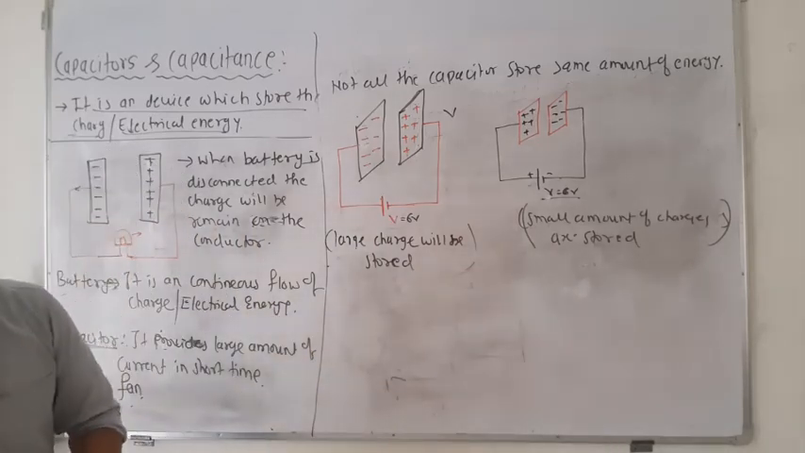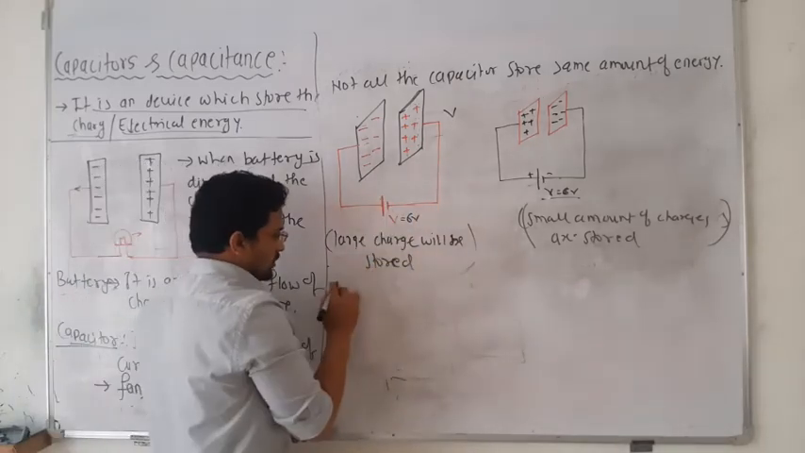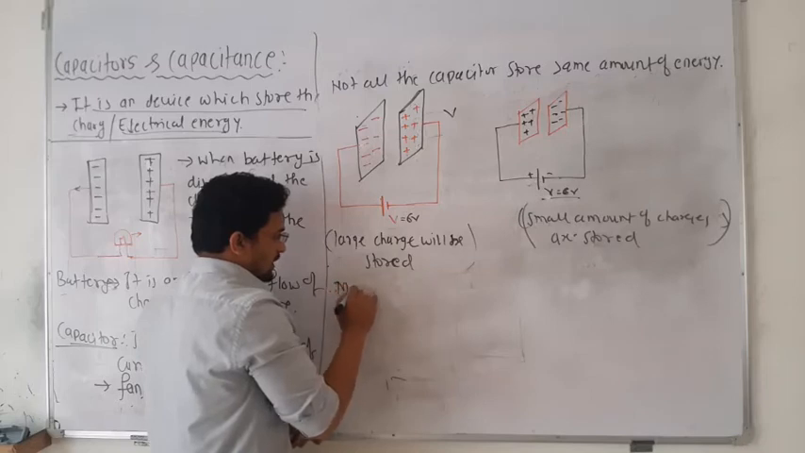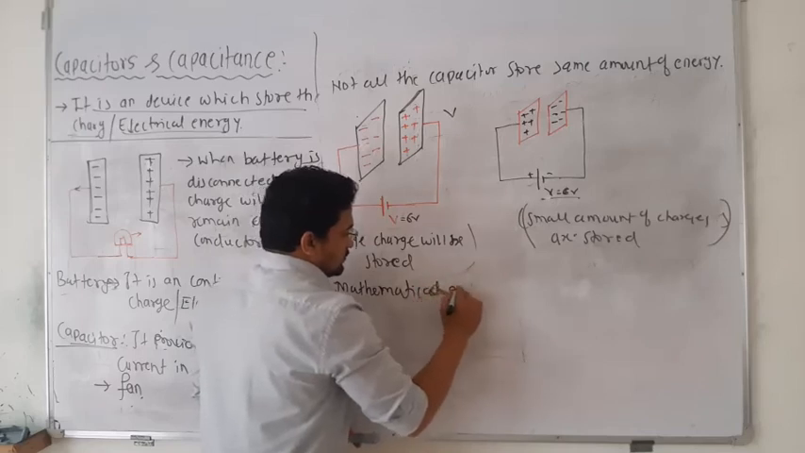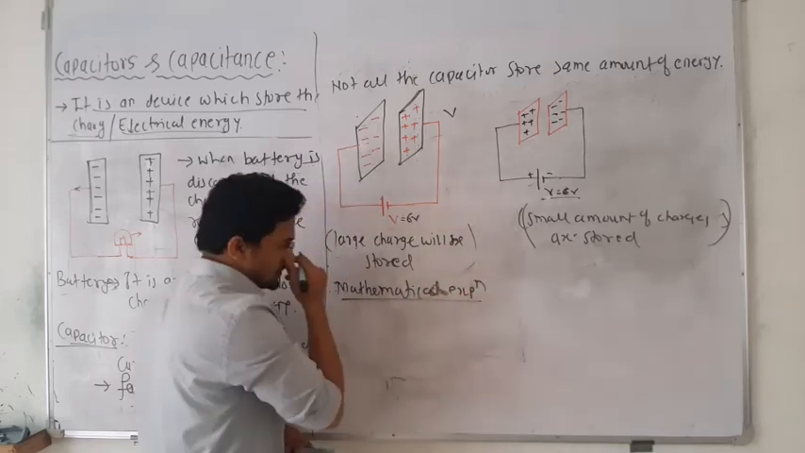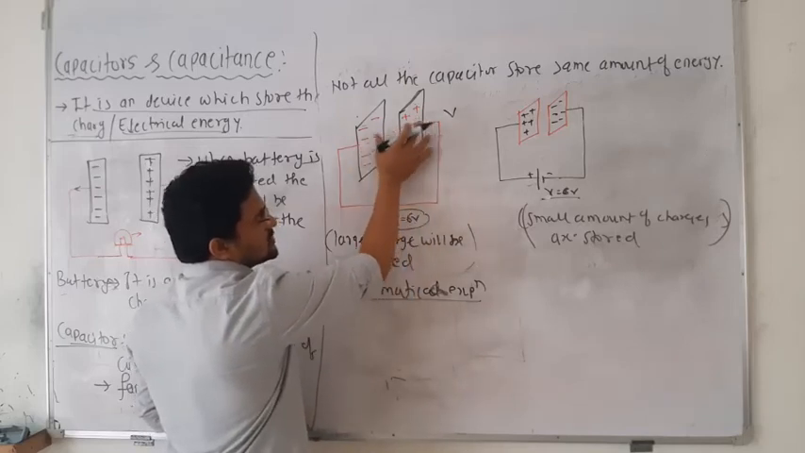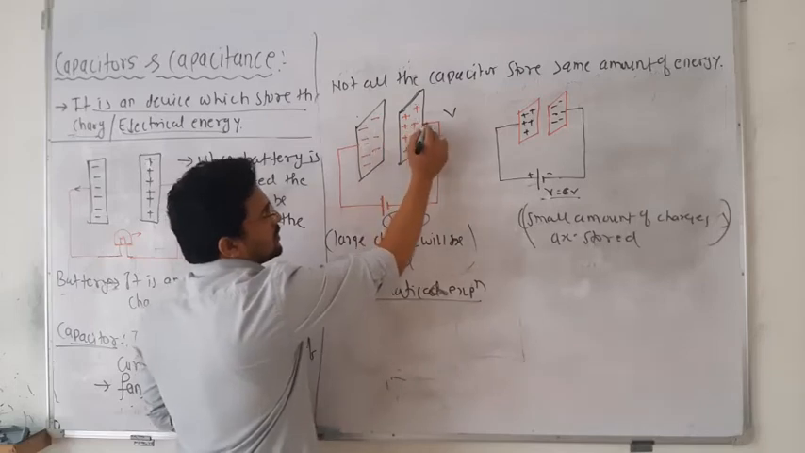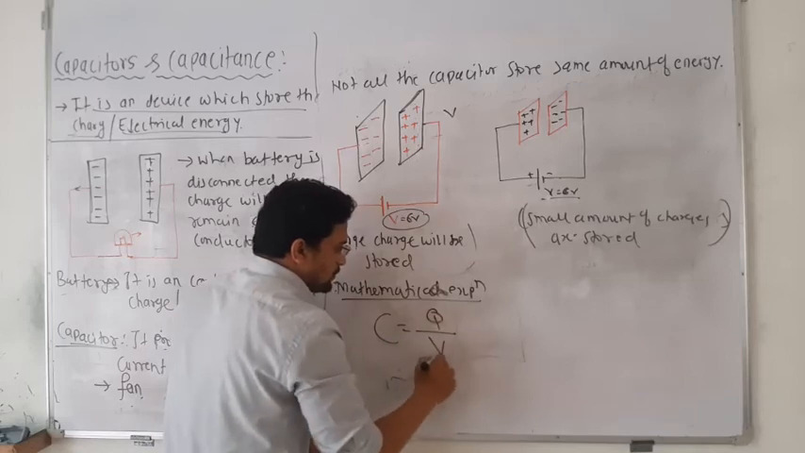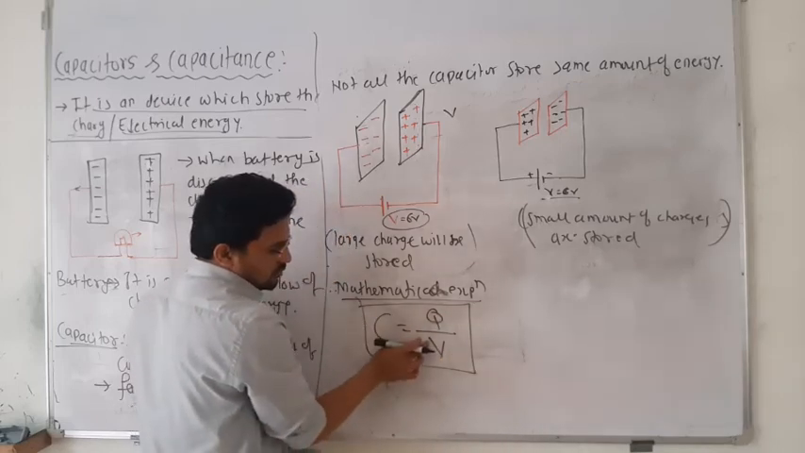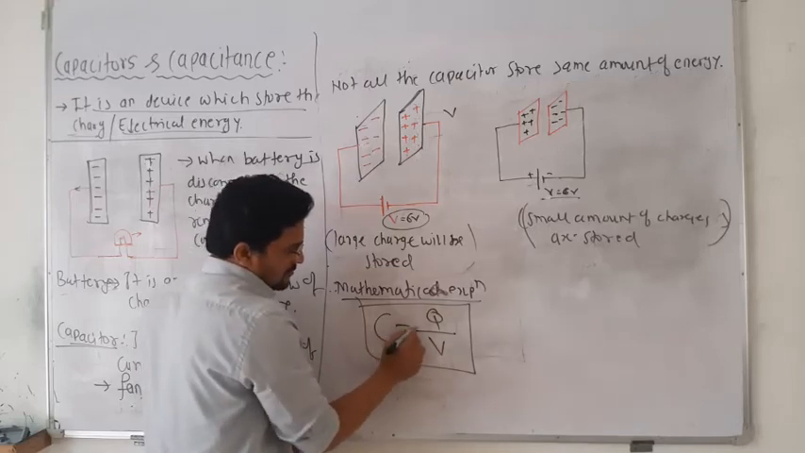So by definition, if you see this figure, then you can make a mathematical expression of the capacitance. Capacitance is nothing but how much potential you have applied against this condenser or capacitor, and how much charge is accumulated. So capacitance is nothing but the amount of charge for whatever amount of potential you have applied. Capacitance is given by Q by V.